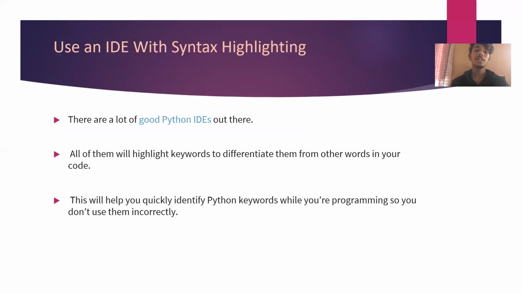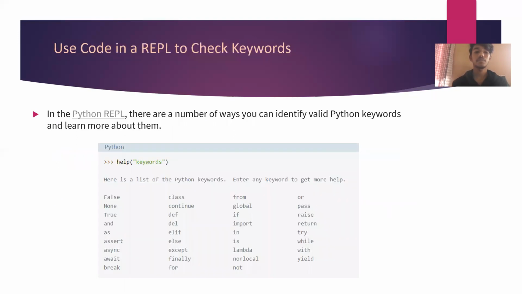Use an IDE with syntax highlighting. There are a lot of good Python IDEs out there. All of them will highlight keywords to differentiate them from other words in your code. This will help you quickly identify Python keywords while you are programming so you don't use them incorrectly.